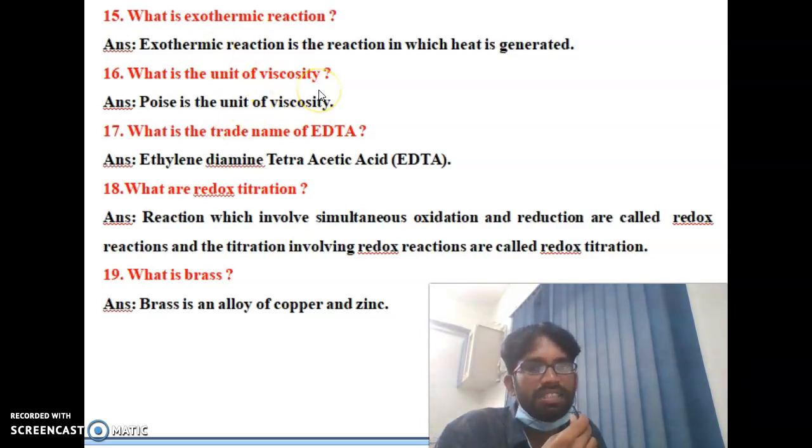What is the unit of viscosity? The viscosity unit is Poise. P-O-I-S-E. Poise is the unit of viscosity.